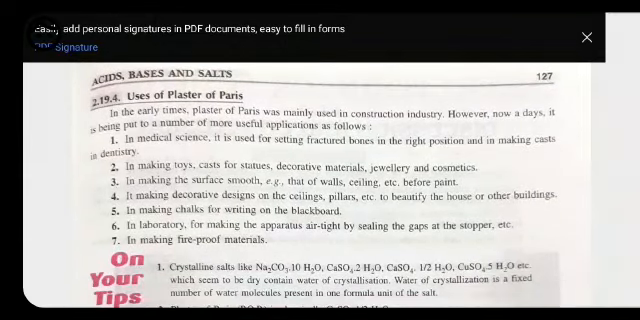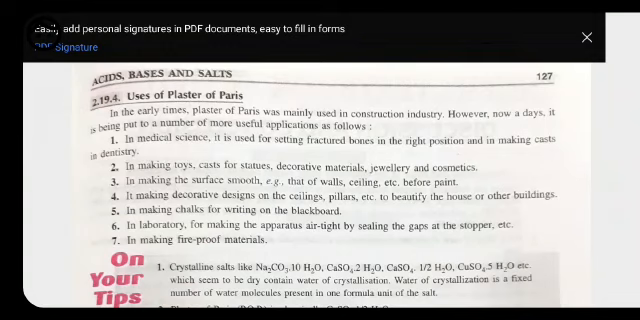Now we have uses of plaster of paris. First use, in medicine science, it is used for setting fractured bone in the right position and in making casts in dentistry. So if we have any type of fracture in our bone, to set our bones we use plaster of paris as a plaster. Second, in making toys, cast for statues, decorative materials, jewelries, and cosmetics.